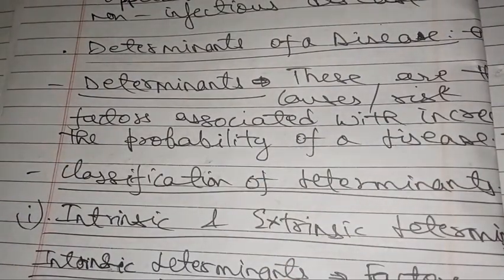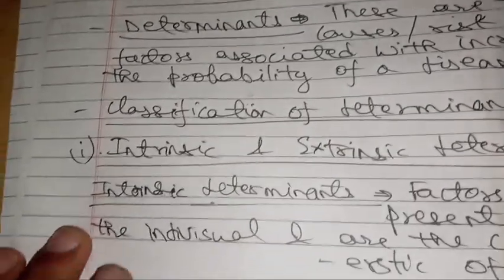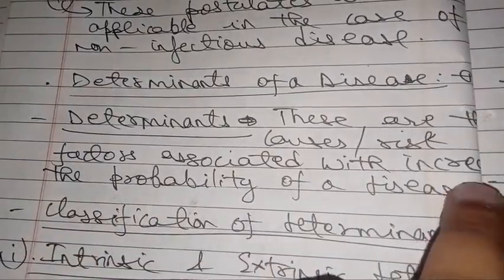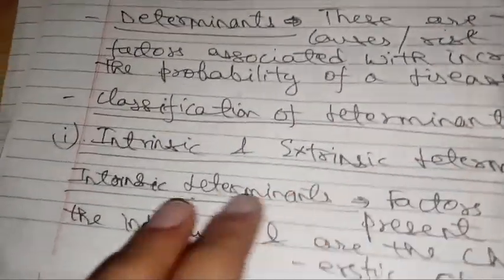So if these determinants are present, or in some cases absent, then there will be a higher risk and higher chances of probability that the disease will take place. Okay. Now we'll discuss the classification of determinants. What are determinants? These are the causes or risk factors associated with the increasing in the probability of a disease.